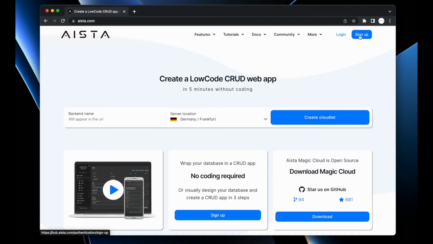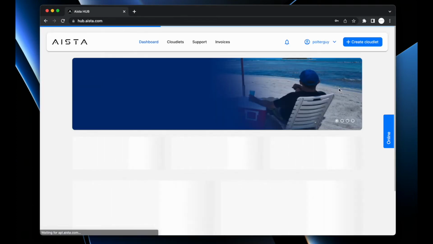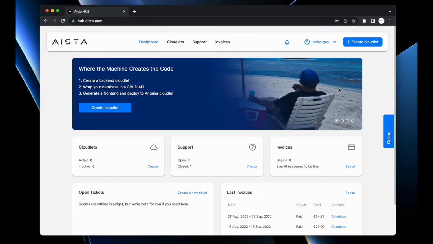I have already signed up, so I'm going to click log in, at which point the system asks me for my username and my password, and I can click sign in. And after a couple of seconds, I am inside of Hub.